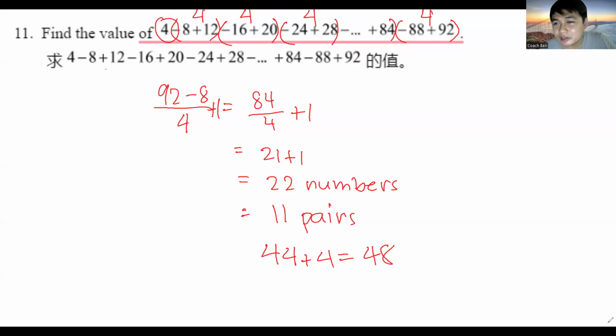Do you have a question? Teacher, why don't you take 92 minus 12 and divide by 8? 92 minus 12 divided by 8? Yeah, you can do that as well. If you can get the same answer, that's perfectly fine. I think that's the fun part about math. We can have very different solutions, but the same answers.